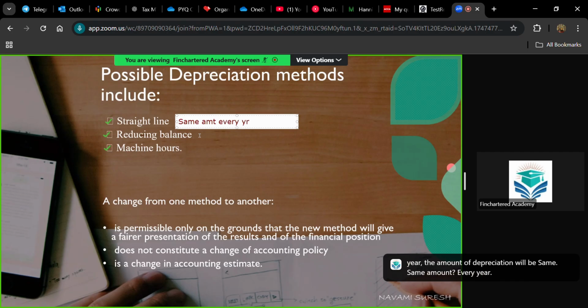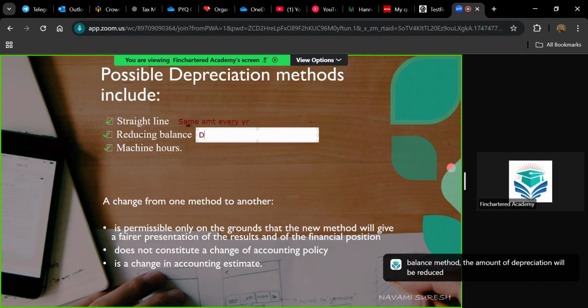But as per the reducing balance method, the amount of depreciation will be reduced every year and it becomes zero at the end of useful life. If the asset's useful life is 10 years, then in the 10th year, the depreciation for the asset will be zero as per the reducing balance method.